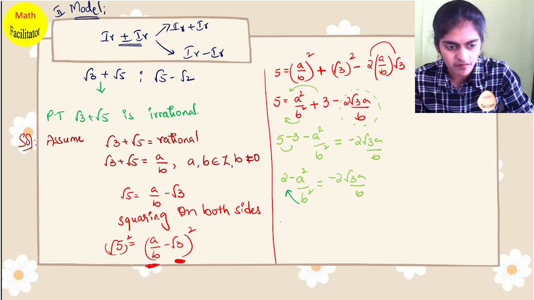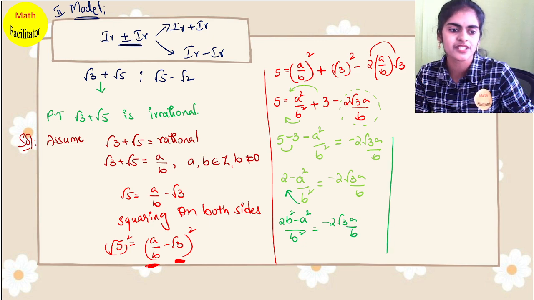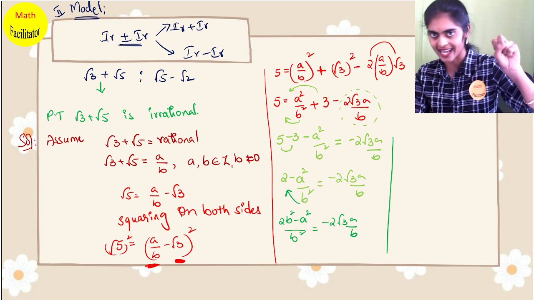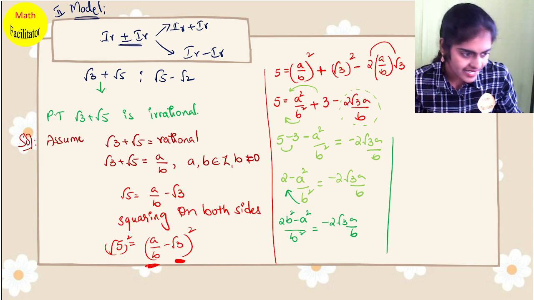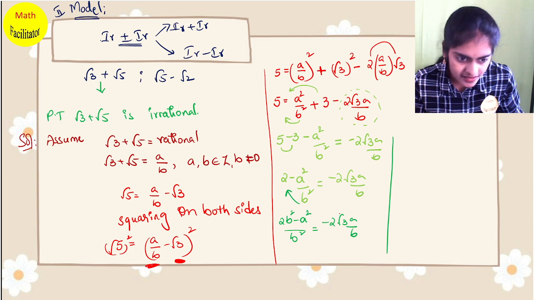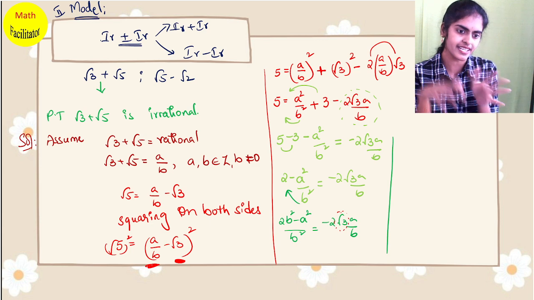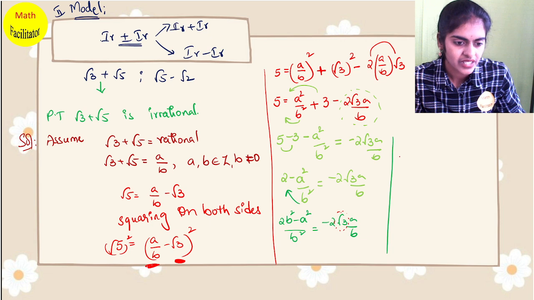Now I can take LCM. So (2b² − a²)/b² equals −2√3 a/b. Now again the golden rule comes into picture. What did I tell you? All irrational numbers on one side and all rational numbers on the other side. So here I can very clearly see that √3 is an irrational number. So I'm trying to keep √3 on one side, and a, b, 2, I'll take to the other side. Let me write this last step again.